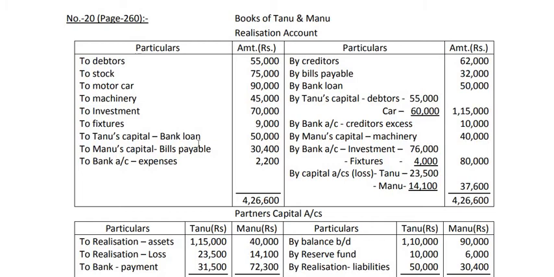machinery is taken by Manu for 40,000 and he agreed to pay the bills payable at a discount of 5%. Now Manu is taking an asset, so here we shall write by Manu's capital, machinery taken 40,000, and he is also ready to bear the bills payable. So we shall write to Manu's capital, bills payable 30,400. Remember this is 95% of 32,000, because the bills payable book value was 32,000, but they are to be paid by Manu at 5% discount. So this is 95%. Now this is 40,000 and this is 30,400.